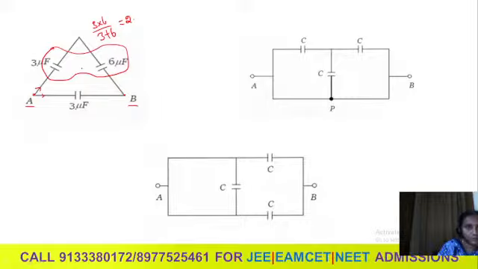Now this combination and 3 microfarad will be parallel. This combination is 2 and 3 microfarad are being parallel. So final equivalent of that combination will be equal to 3 plus 2, which is equal to 5 microfarad. Okay. Come to this diagram.